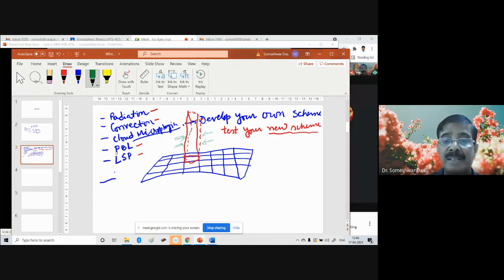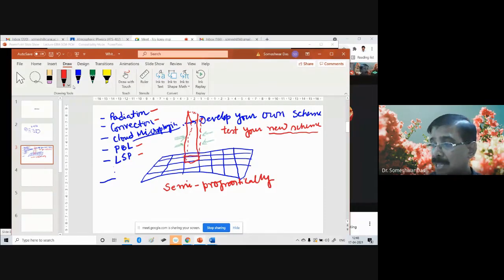And in that case, we try to test it so-called semi-prognostically. Let me say, it is not fully prognostic. This is semi-prognostic in the sense that you try to collect the observations. Normally, last time we were talking about the field experiments like MONEX. Do you remember? We talked about the MONEX field experiments.